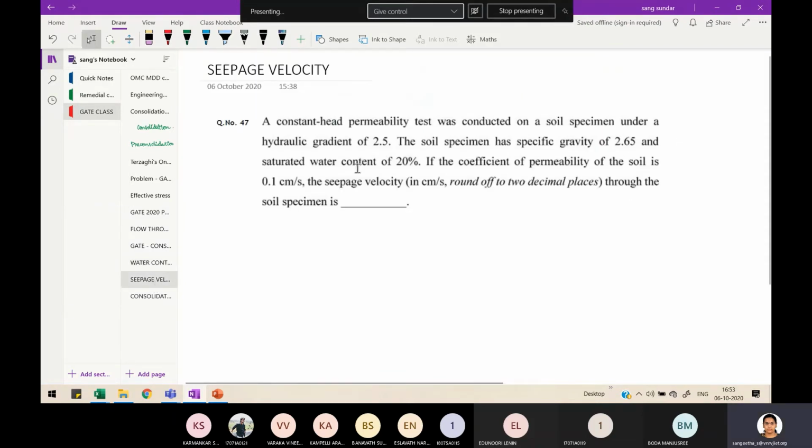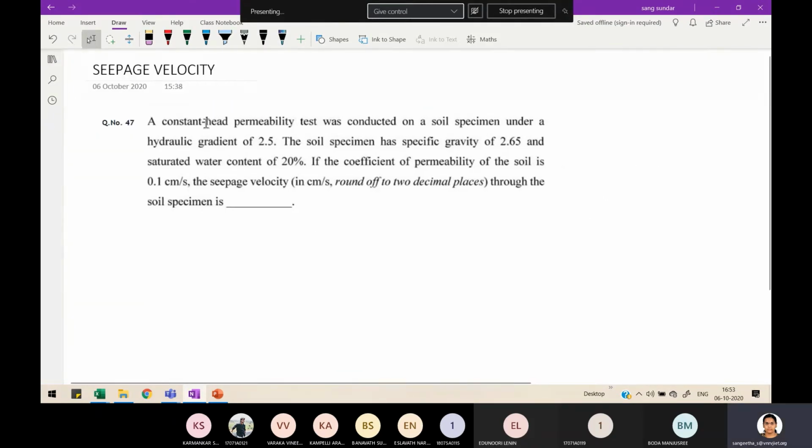So now we'll see a problem on seepage velocity. A constant head permeability test was conducted on a soil specimen under a hydraulic gradient of 2.5. The soil specimen has specific gravity of 2.65 and saturated water content of 20%. If the coefficient of permeability of the soil is 0.1 centimeter per second, the seepage velocity through the soil specimen is. Always be careful with the terms given in the bracket: how many decimal places to round off and what unit you need to mention.